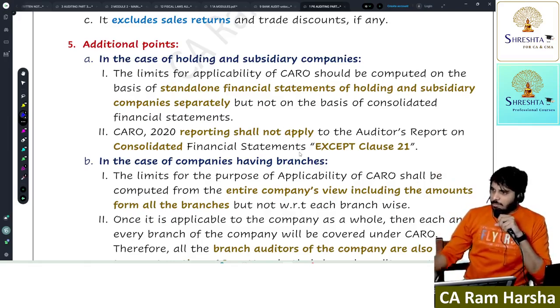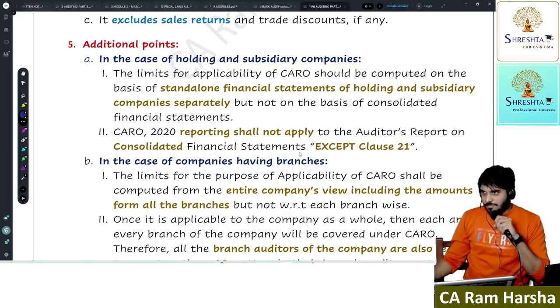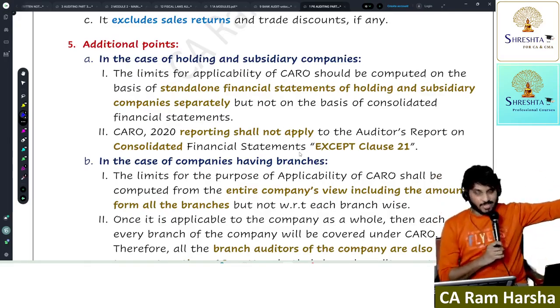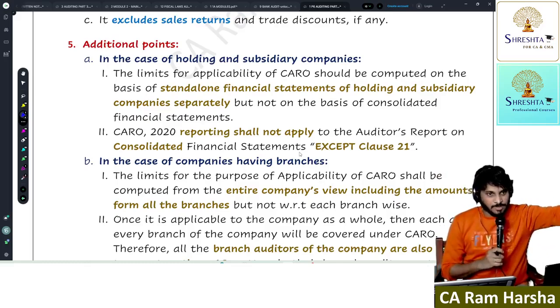So what he will do? He will put a proposal. Sir, small company limits we will change. And they will change it. They will forget the fact that there is something called Caro. Private limited company is there. Private limited company Caro limits are something different. They are more than small company.